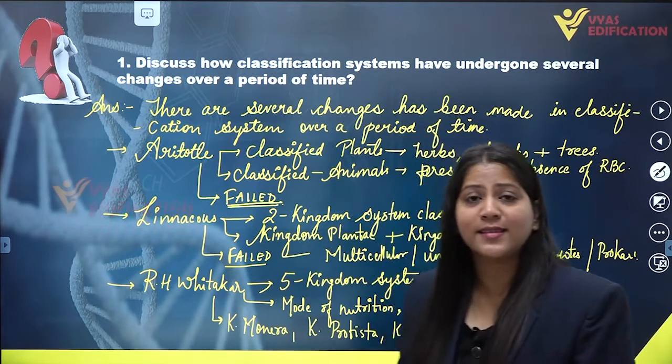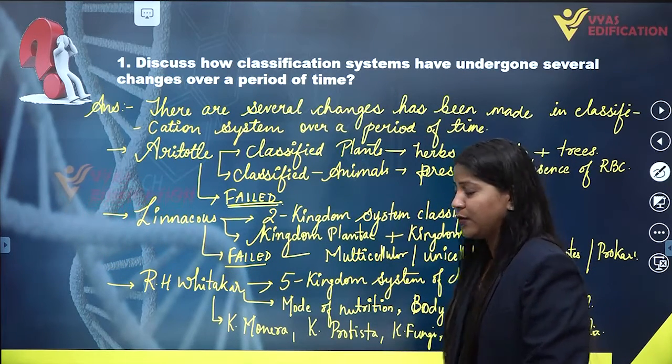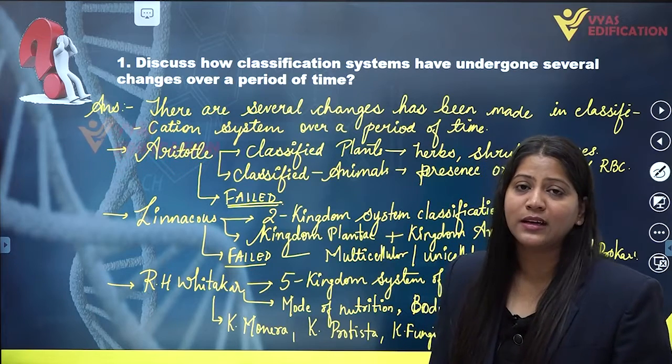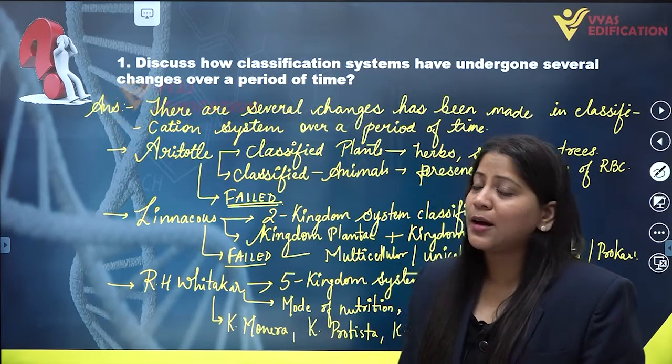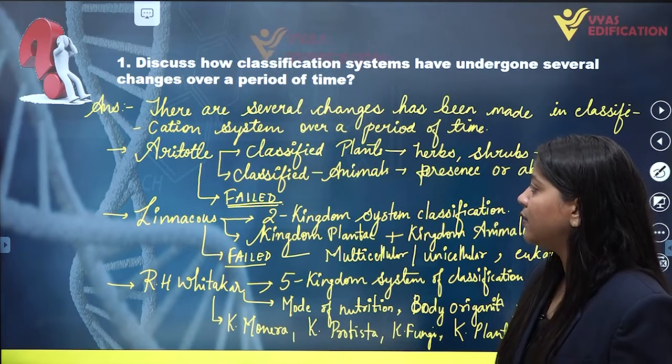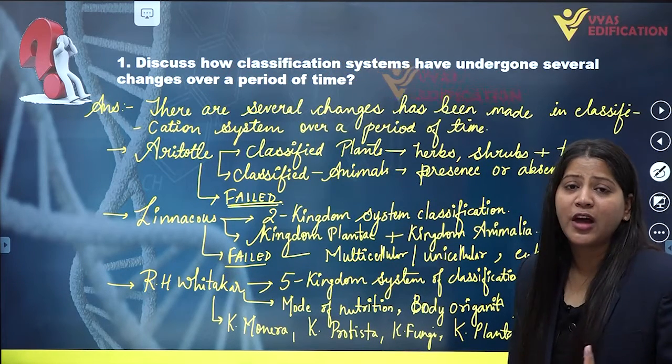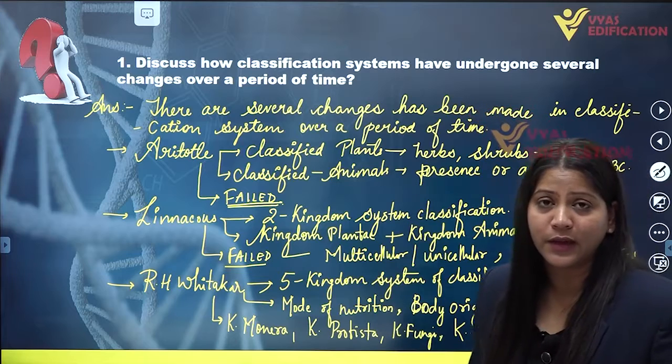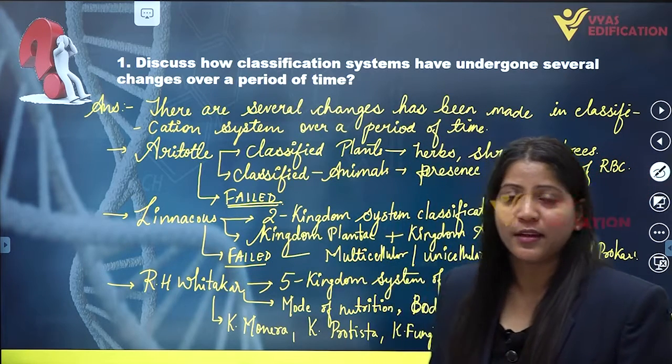This is the most accepted system of classification given by R.H. Whittaker till now. So this is the complete solution of question number 1 here, and we can see that several changes have been made in the system of classification. So this is a complete solution.